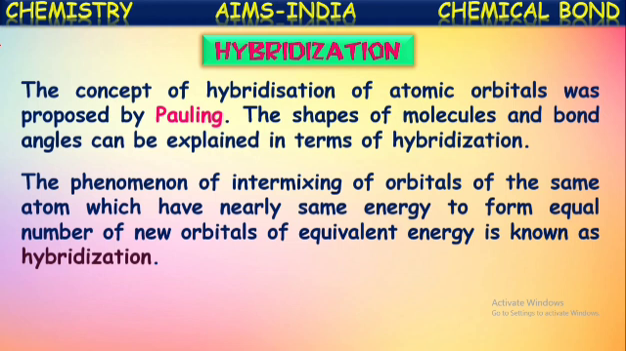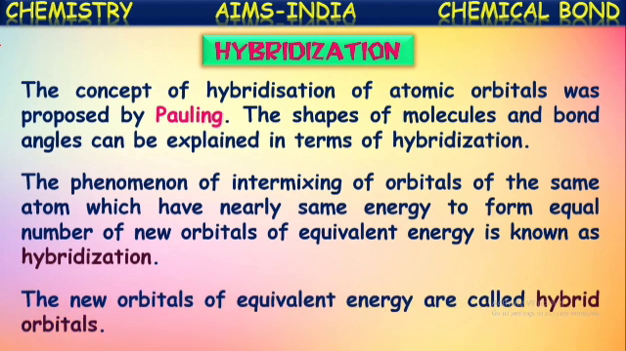So we need to understand one thing here. It is a hypothetical concept which is proposed to explain the bond angles and the shapes of molecules. It is the phenomenon of intermixing of atomic orbitals of the same atom, which have nearly the same energy, and thus they form new atomic orbitals which have equivalent energy. This phenomenon is called hybridization, and those new orbitals formed with equivalent energy are called hybridized orbitals.